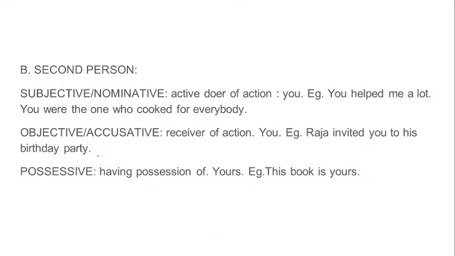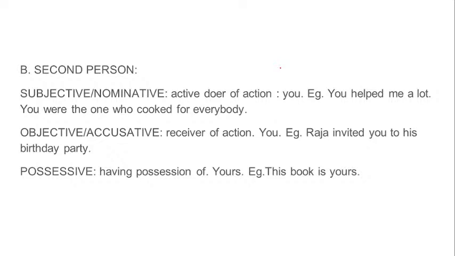Second comes the same objective, and here also it uses you, no difference, receiver of action. Raja invited you to his birthday party. Although the form does not change for second person, it's you in both the cases, subjective and objective. Even if you perform the action and you get acted upon, we use you only.